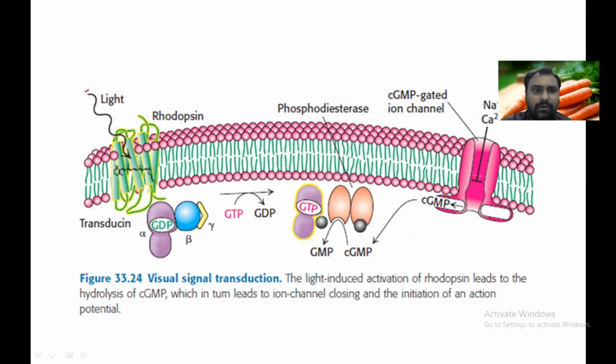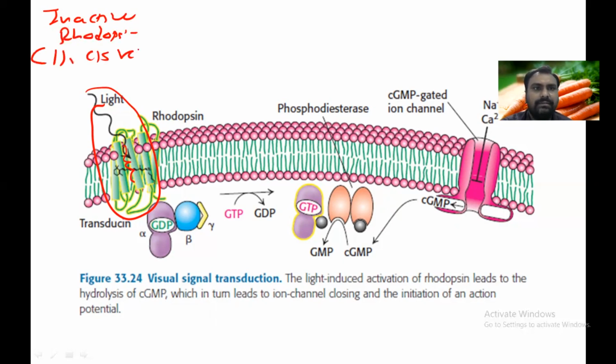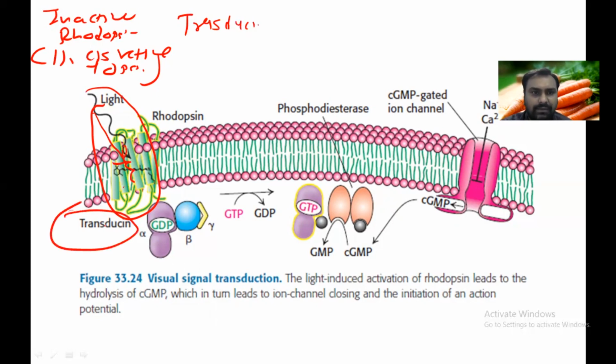Now when light falls on the rod cell, this inactive rhodopsin, which is normally in inactivated form and made up of 11-cis-retinal plus opsin, is activated once light falls on the retina, and it will activate a protein called transducin.